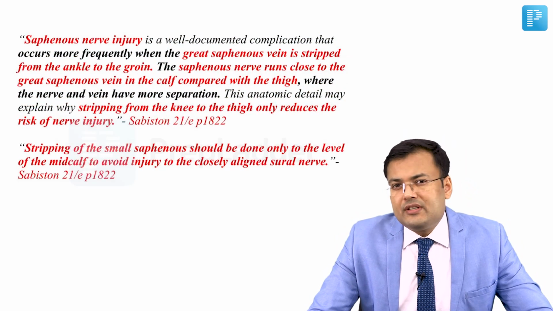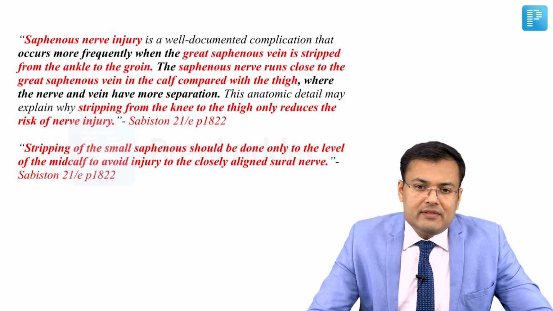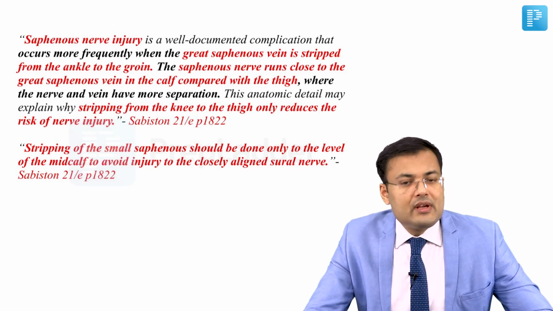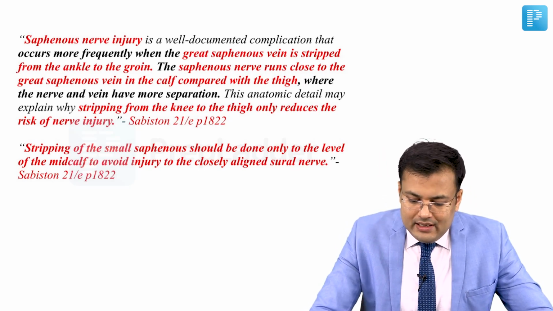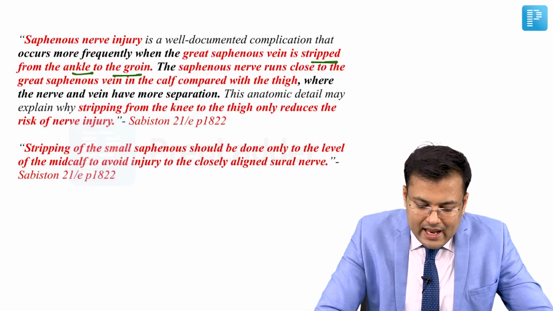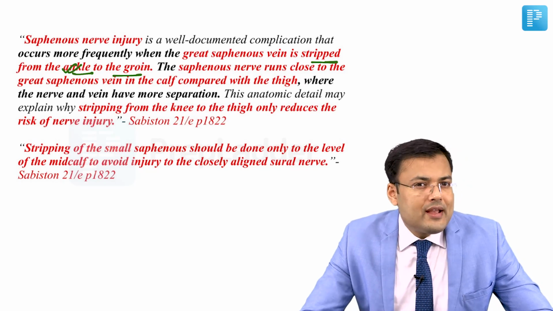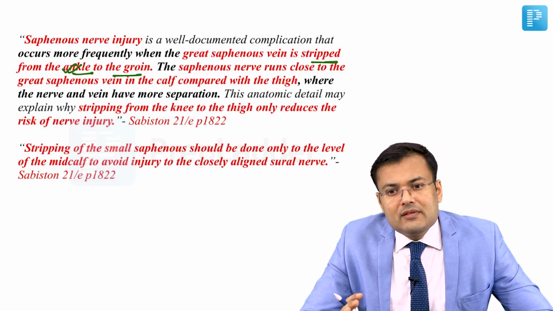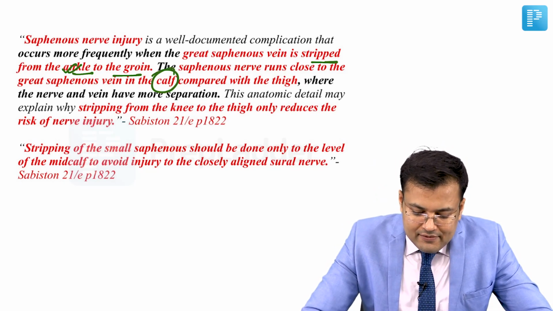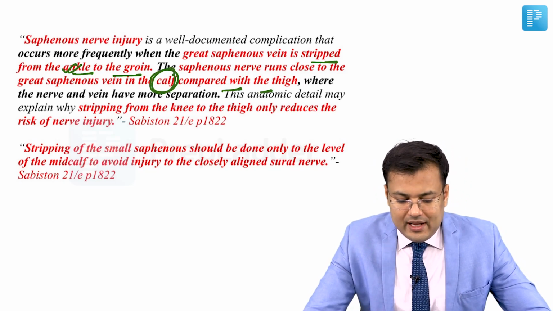See the literature, what's written in Sabiston related to saphenous nerve injury. Saphenous nerve injury is a well-documented complication, and when is it going to occur? When the great saphenous vein is stripped from ankle to groin. Why? Because the saphenous nerve runs close to the great saphenous vein in the calf as compared with the thigh.